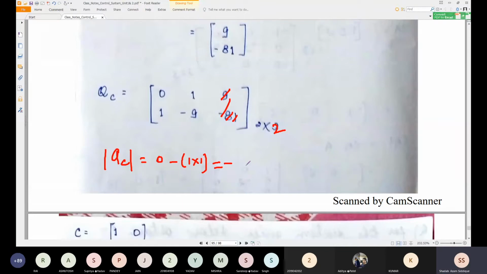So if you're getting minus 1, that means the QC determinant is not equal to 0. So you can say the rank of the matrix is equal to 2 only, which is equal to n, that means the system is controllable.